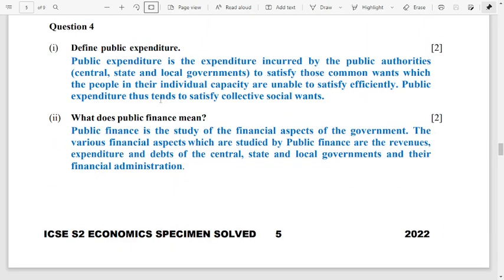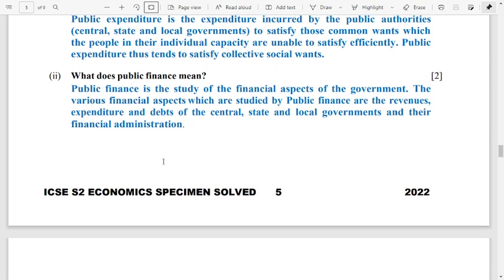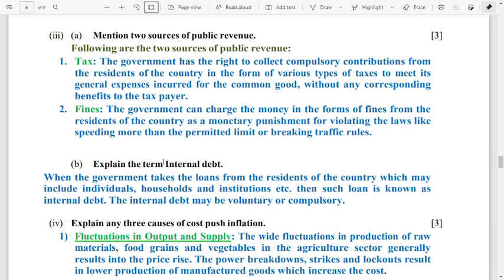Question number 4, define public expenditure. What does public finance mean? Question number 3a, mention 2 sources of public revenue. So the 2 sources of public revenue are tax and fines. Number B, explain the term internal debt. When a government takes a loan from the residents of the country, which may include individuals, households and institutions, then such a loan is known as internal debt. So internal debt may be voluntary or compulsory.